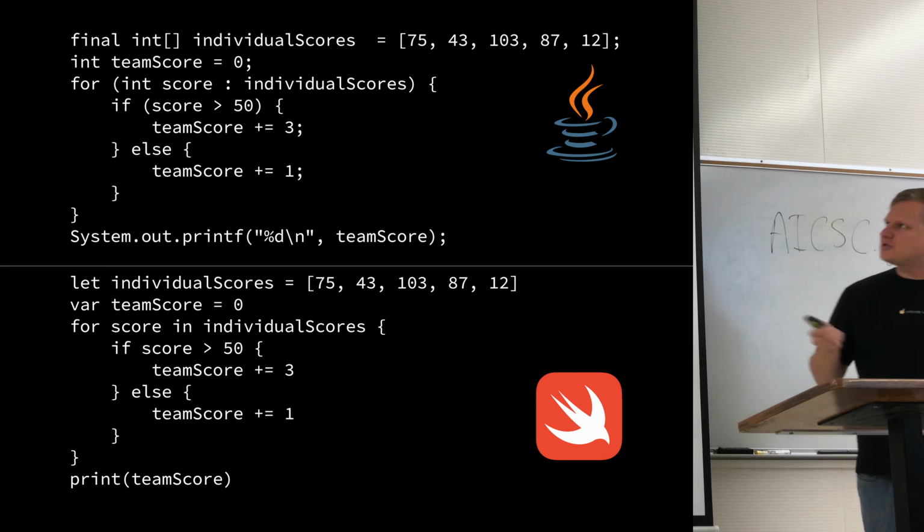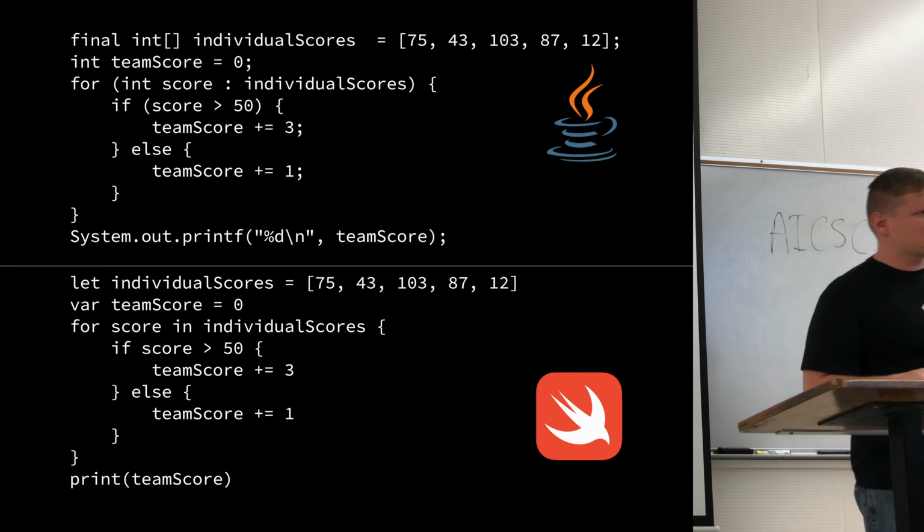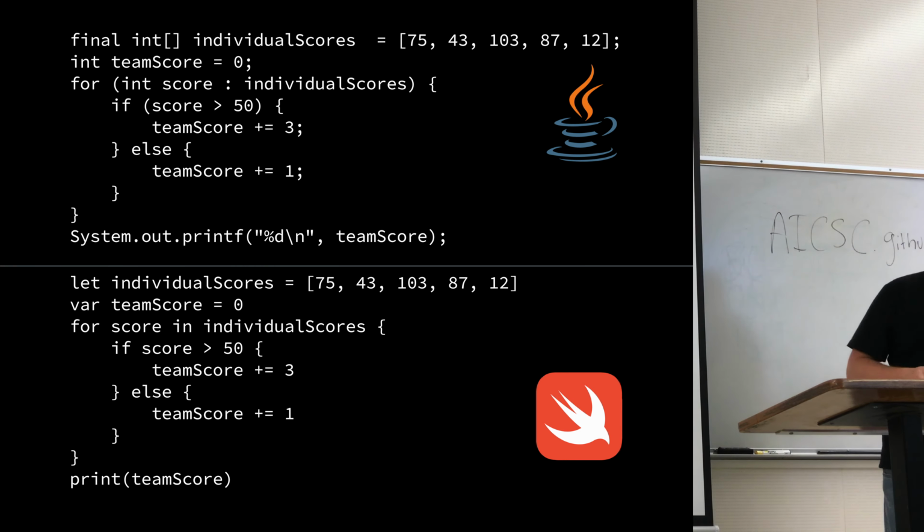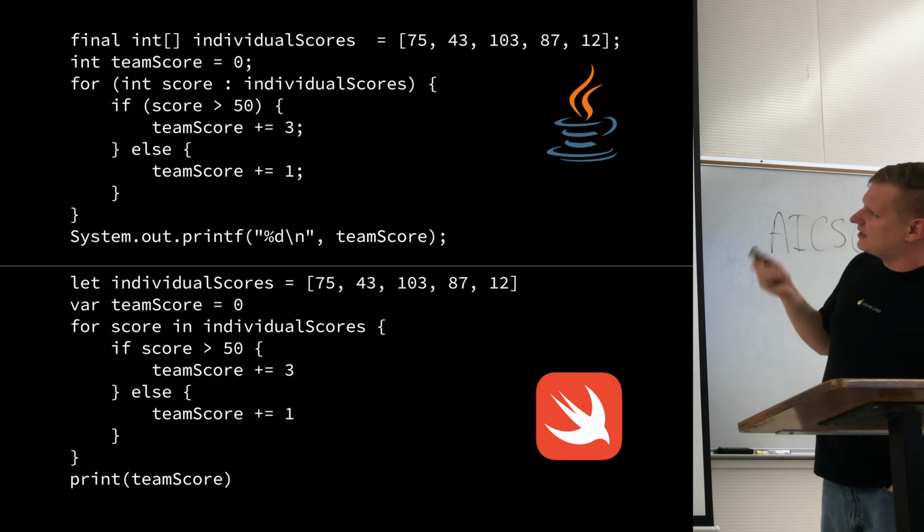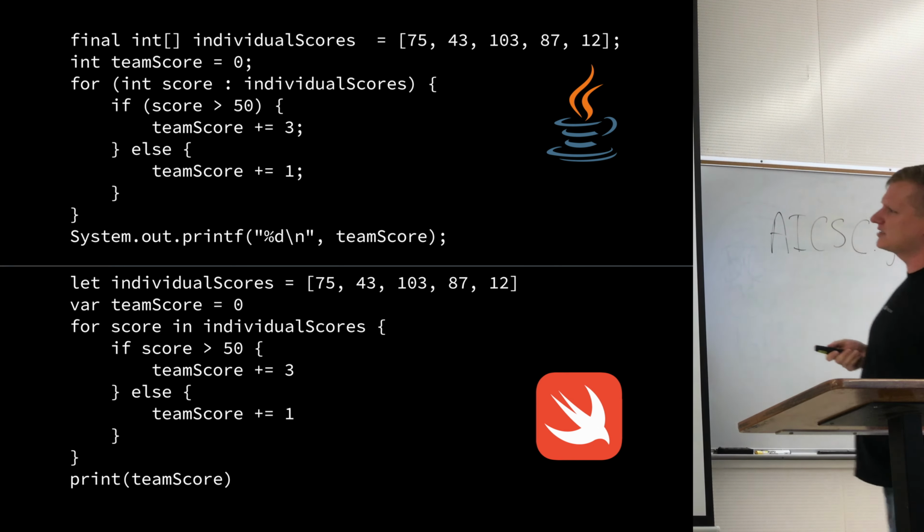So here, I just wanted to compare the syntax of Swift to Java and Python a little bit. At the top, we have some Java code, and I believe I took this out of the B11 textbook. We're just looping through an array. We've got a little condition, and we either add 3 to the variable or 1, depending on what the team score is, and then we print it out.